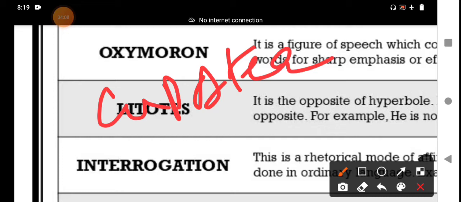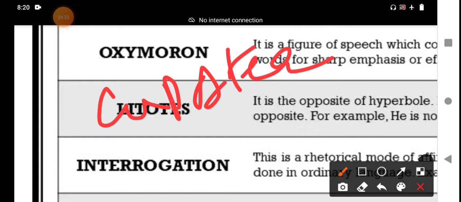Large crowds of people are not my cup of tea means I dislike large crowds of people. I am not interested in seeing them. That expression is a litotes expression, a figurative language. We use figurative language in day-to-day life, in everyday life.